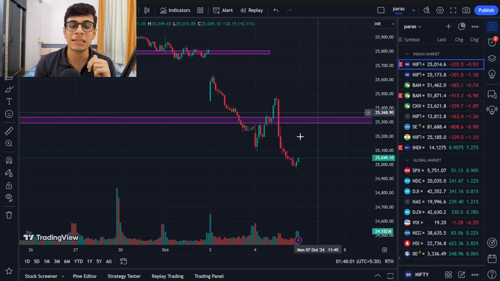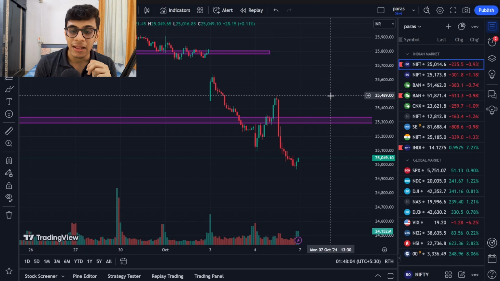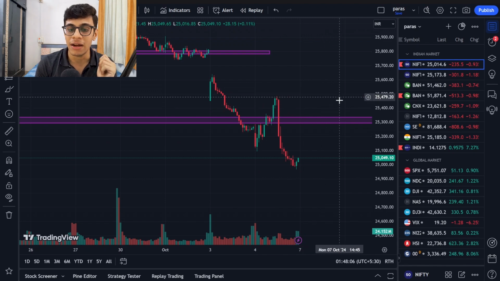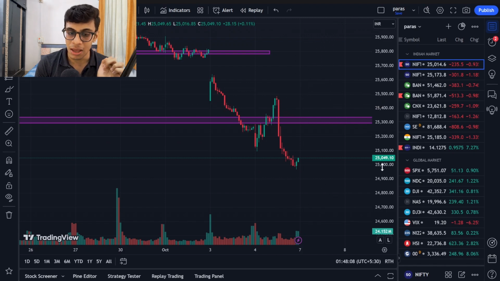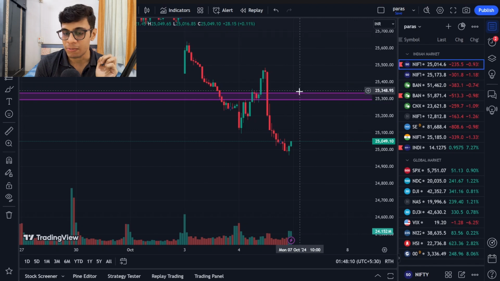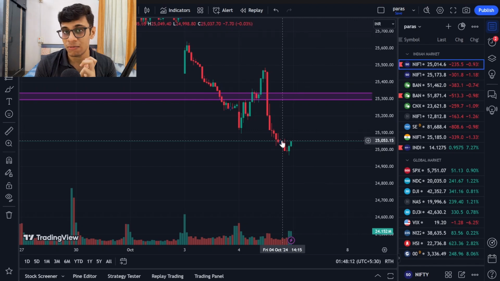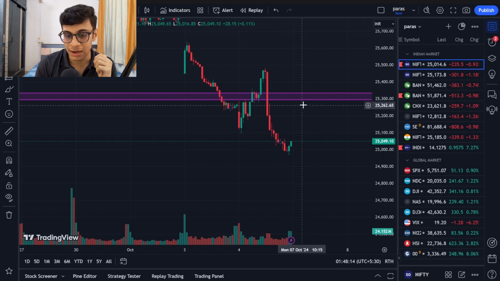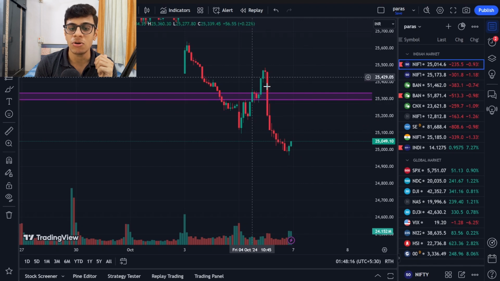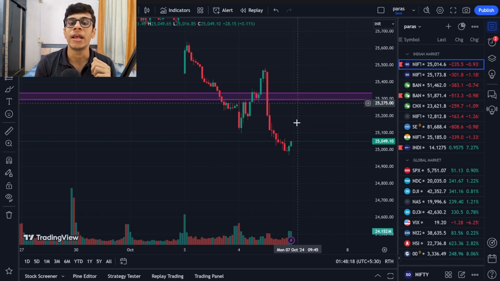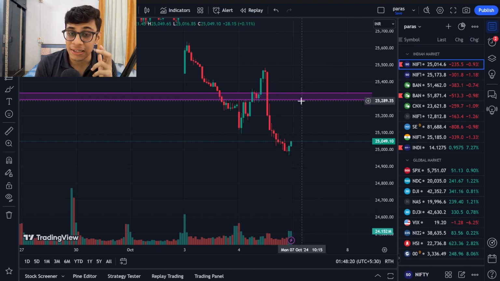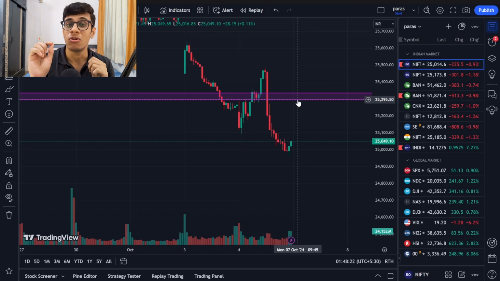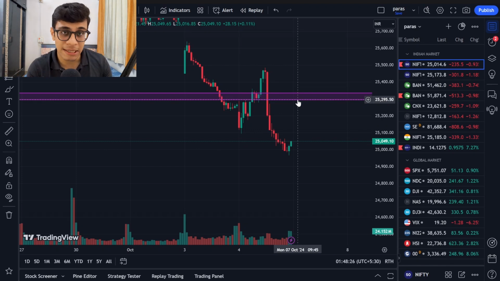However, if you want to take a selling position in Nifty on a pullback, the best place will be 25,500 to 25,450. Okay, but that is a far away place, right? If you want a closer level where you can take a selling trade, that will be 25,250 to 25,300. Over here, if you see that the market is again taking very good rejection, you guys can go ahead and take a selling trade.